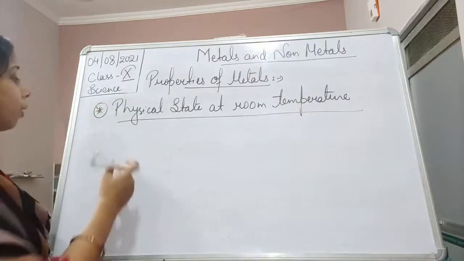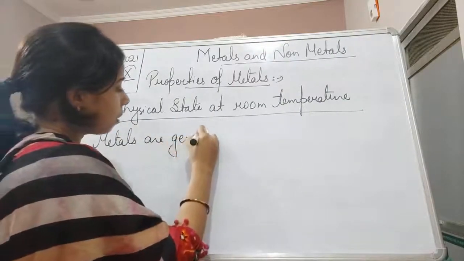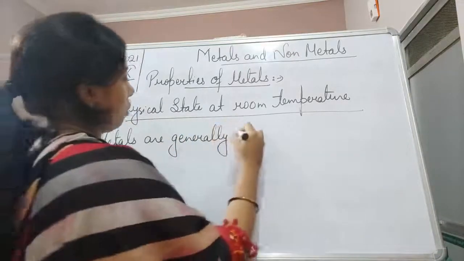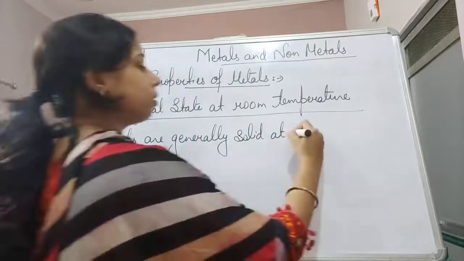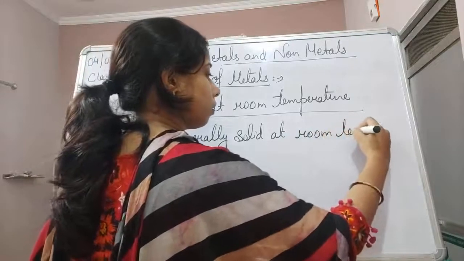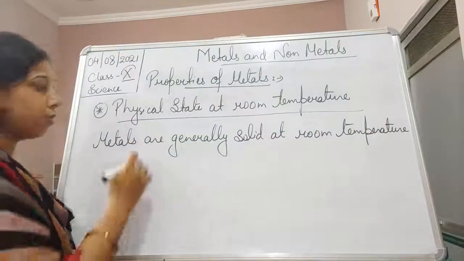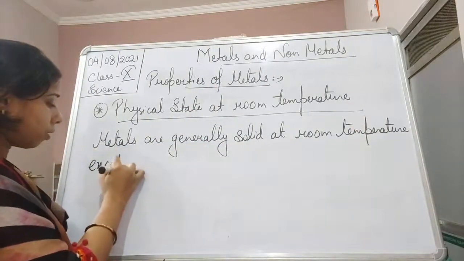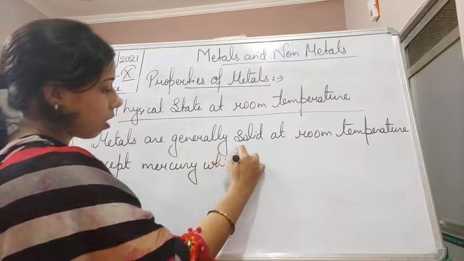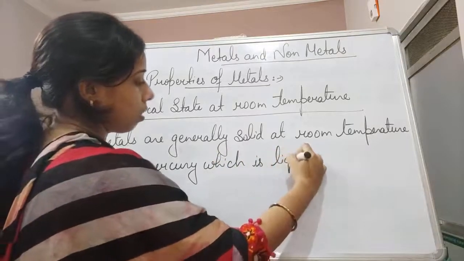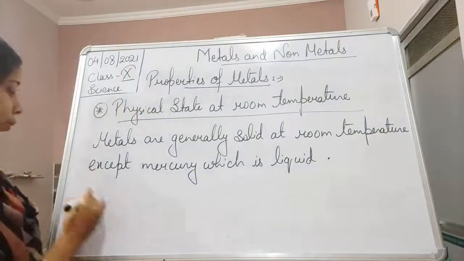So we can say here that metals are generally solid at room temperature, except mercury, which is liquid, which remains in the liquid state.